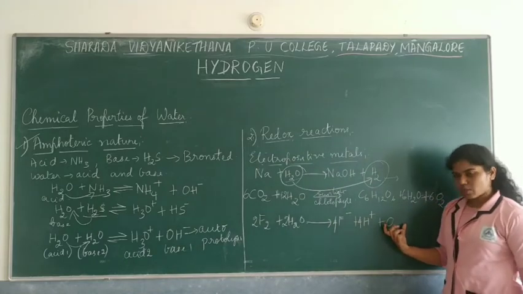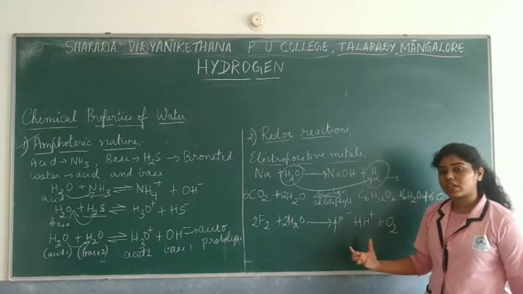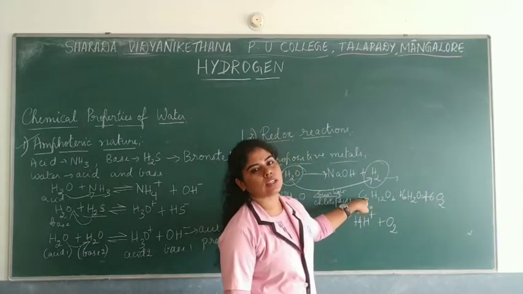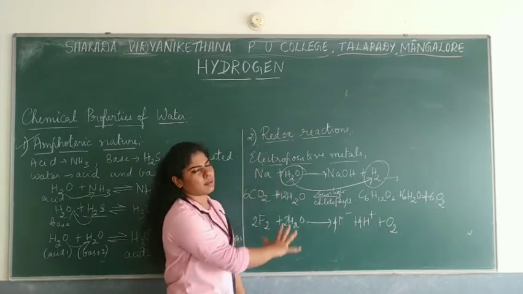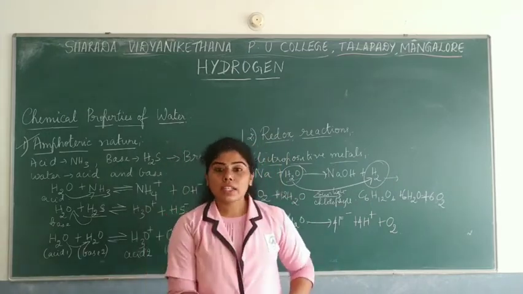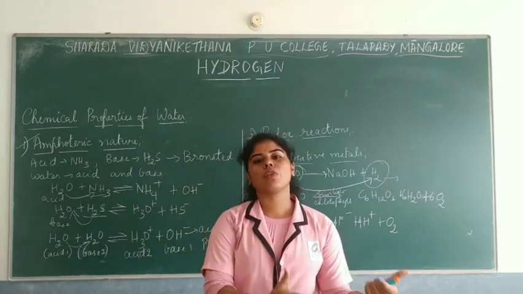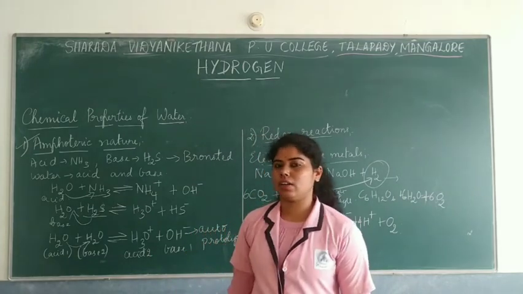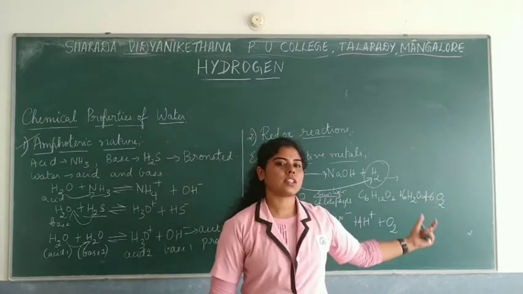Okay, and that's what I said. So in the presence of fluorine, hydrogen or water can be oxidized to O2, just like in the photosynthesis reaction. These are some of the examples for understanding the redox reactions of water too. So water can undergo oxidation as well as reduction in reactions. So this is about the amphoteric nature as well as the redox reaction.